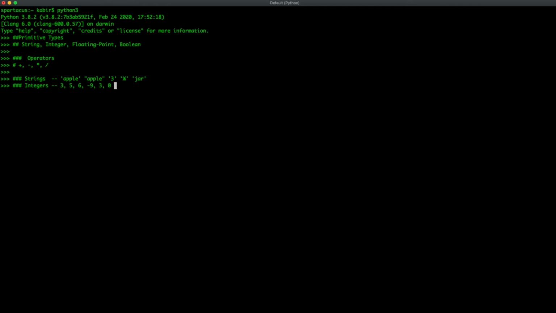Next, we are going to be talking about floating point numbers. Floating points is just another name for a decimal number. Something like this, negative 7.8, 0.4. Any decimal numbers basically are considered floating points. Decimals in Python are the same as in math. All the numerical data types are essentially the same.